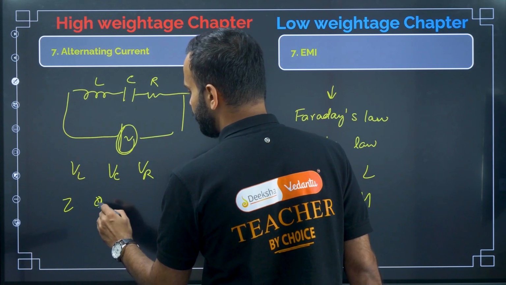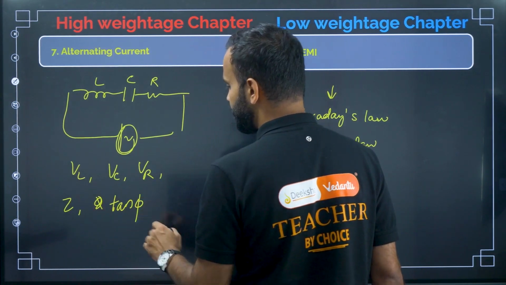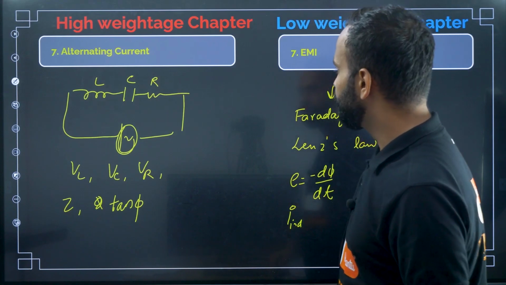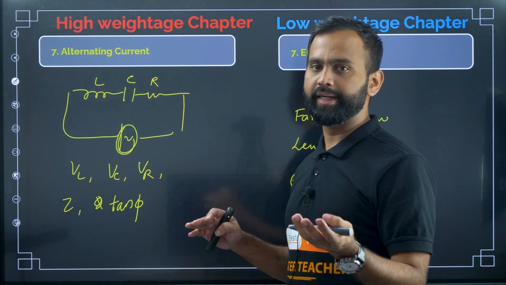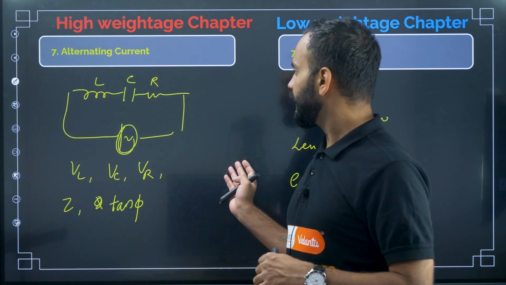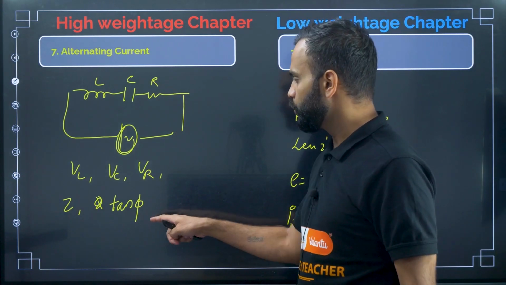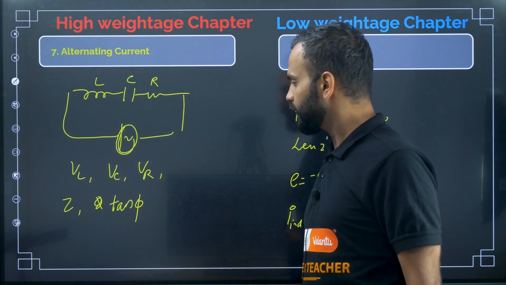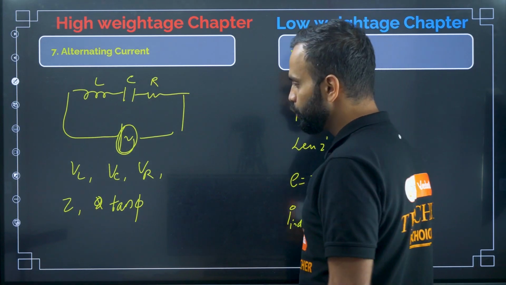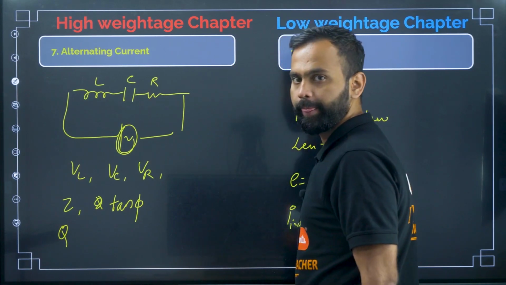Or they will ask you to find the phase difference, right? What is the phase difference between current and inductor, or current and capacitor, and then current and R, VR, right? And then you should know how to find phi, that is phase difference, right? And then you should know how to find the quality factor, right? They will ask you to find the quality factor, right?